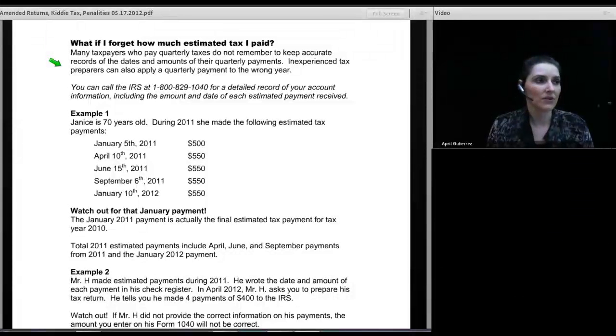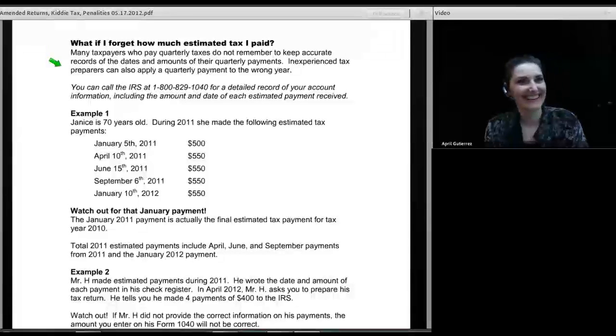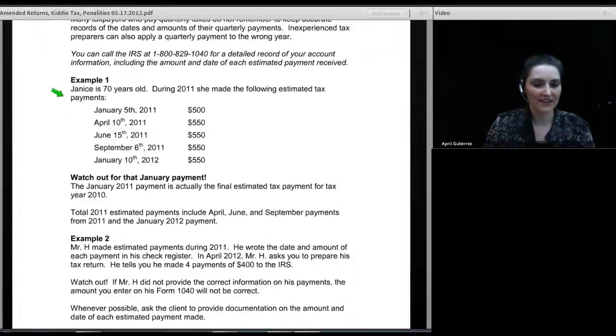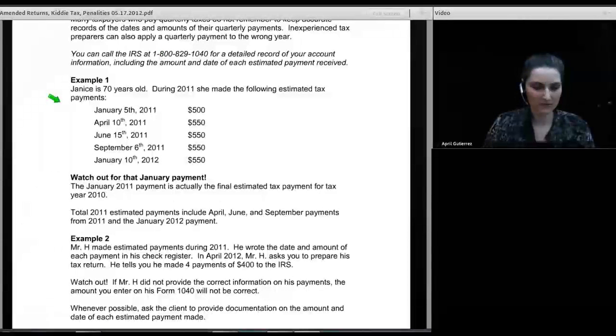So what I tend to do when I have a client who is not absolutely sure of their payments and the amounts and the dates and can't show me canceled checks or ledgers where they recorded it, I call the IRS while they're sitting at my desk and get the IRS while I'm sitting with her to tell me the amounts and the dates. And I use those and enter them on the return. Now here's the number to call. There's actually a tax practitioner hotline, which is better than this number. I could give that to you, but I don't have it right with me right now.